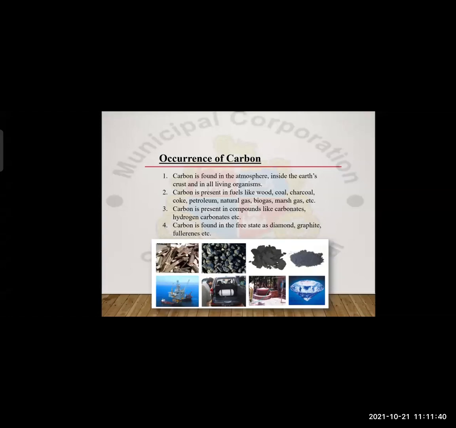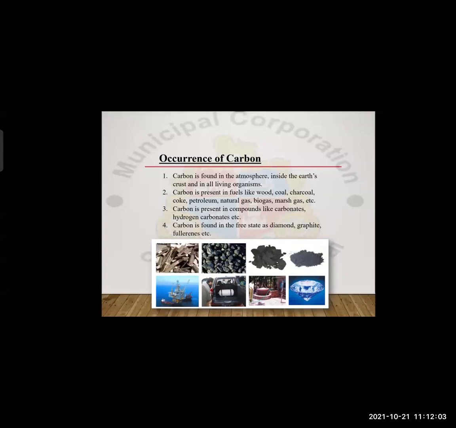The substances which on burning give us light and heat, they are the fuels. So wood, coal, charcoal, coke, petroleum, natural gas, biogas, marsh gases, all of them consist of carbon.